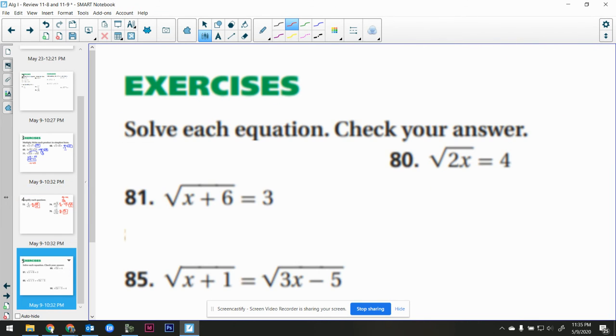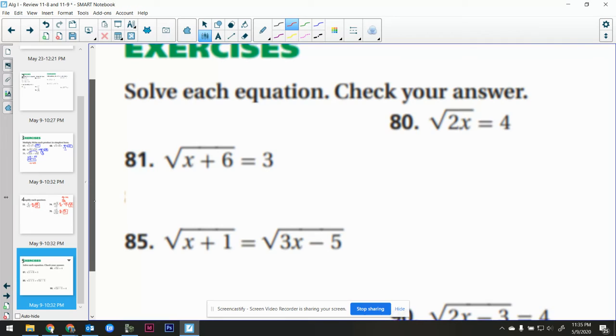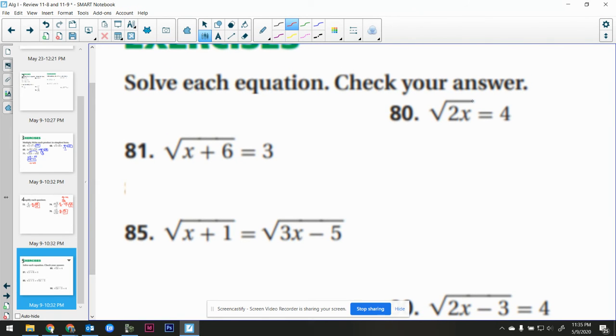Okay, so that's the multiplication and division piece. That's section 11.8. Now let's go over section 11.9. All right, let's start with this one. The radical is isolated, so I square the opposite side. This gets me 2x is equal to 16. I divide by 2. So x is 8. Taking a look at this one, the radical is isolated. I square both sides. I get x plus 6 is equal to 9. I don't want to subtract the 6 first. I want to square first because the x plus 6 is underneath. I subtract the 6. x is 3.